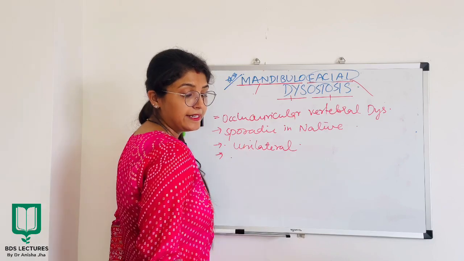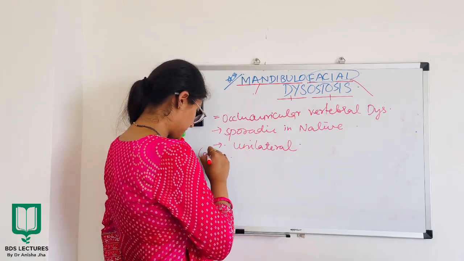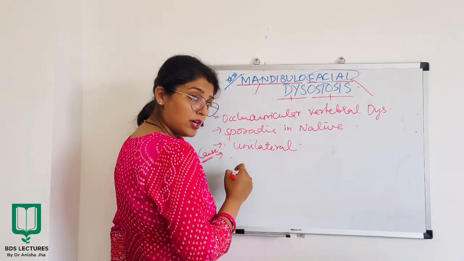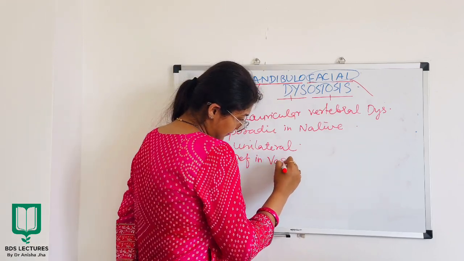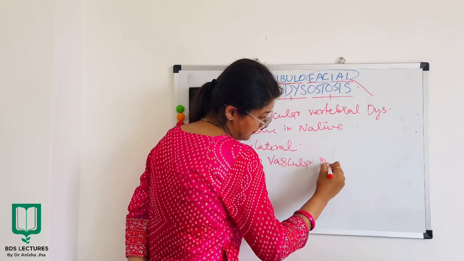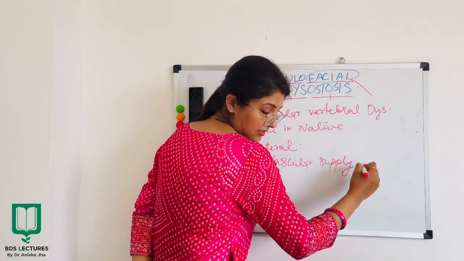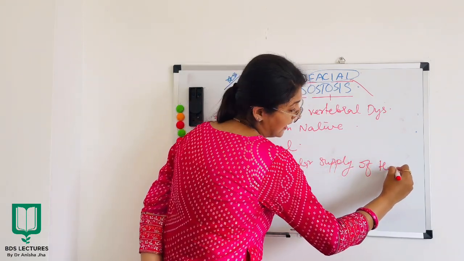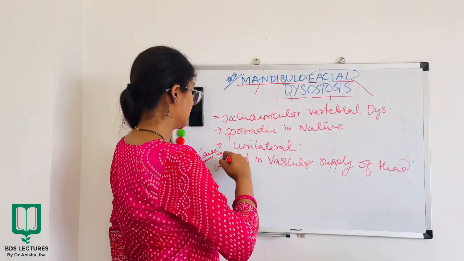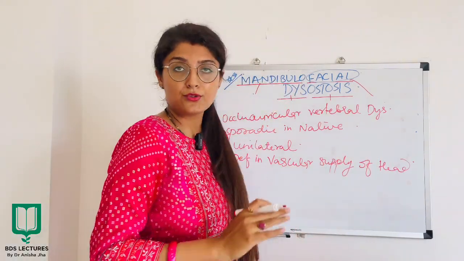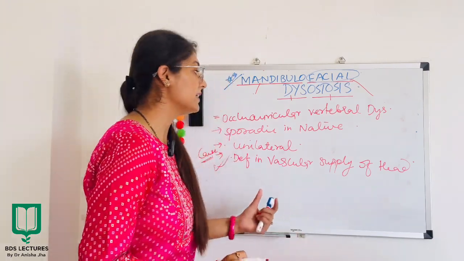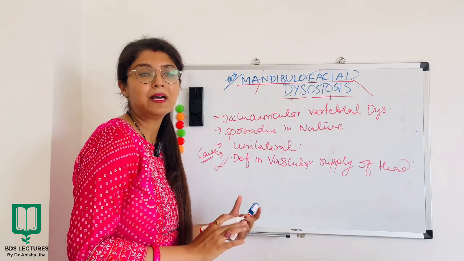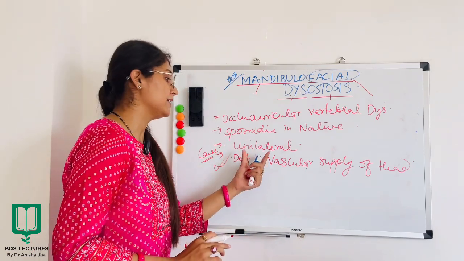Then next is the cause. The cause is said to be defect in vascular supply of head. Goldenhar syndrome or hemifacial microsomia is basically an abnormality which is sporadic in nature.